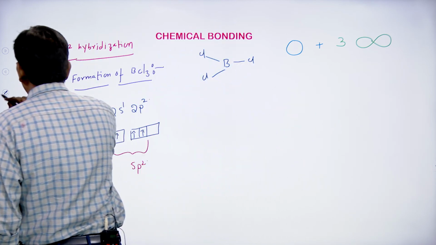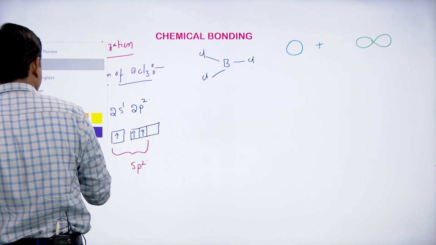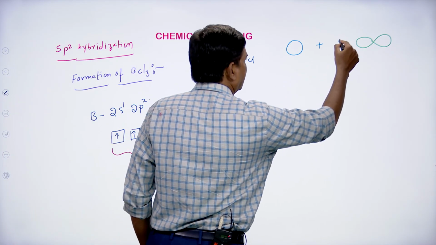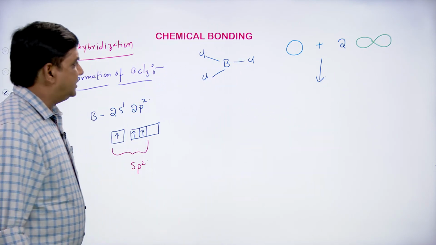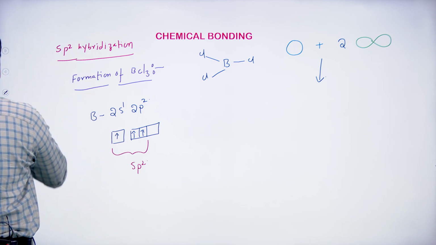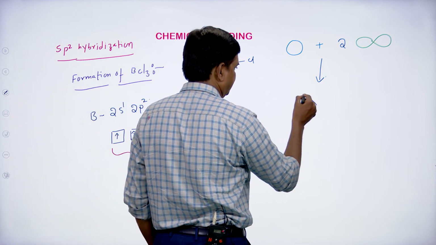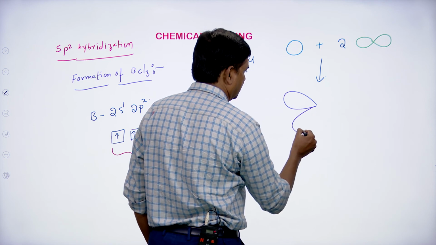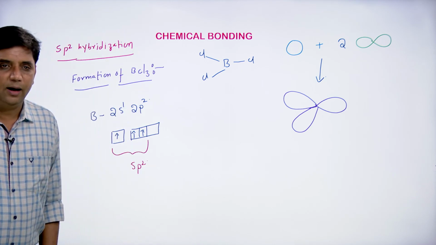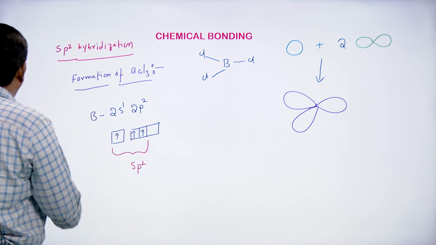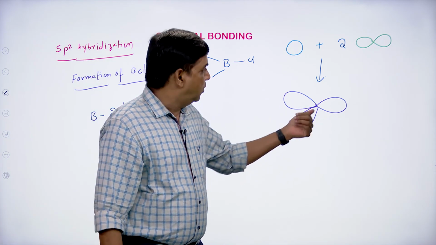Sorry, not 3p orbitals, sorry, 2p orbitals. And this will form the 3 sp2 hybrid orbitals. Three sp2 hybrid orbitals, these are the 3 sp2 hybrid orbitals of the boron.